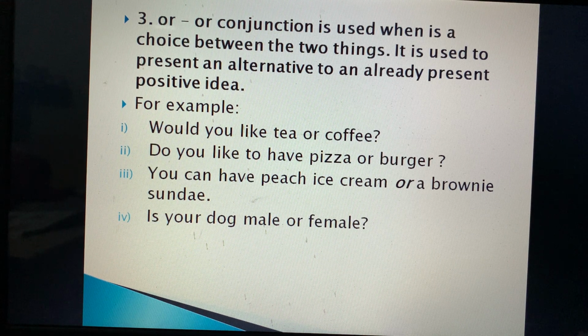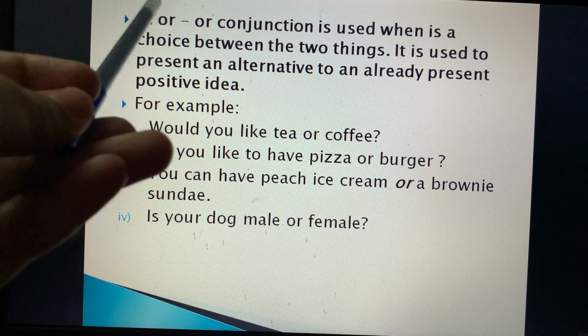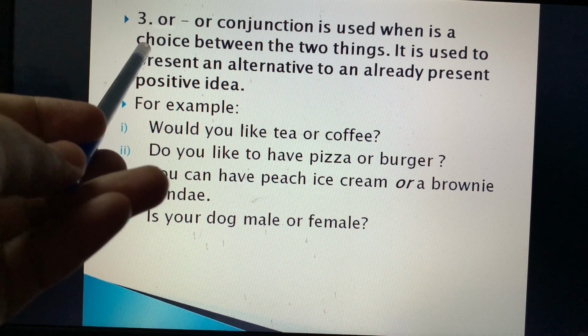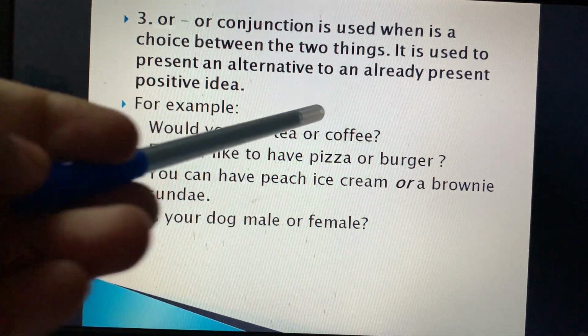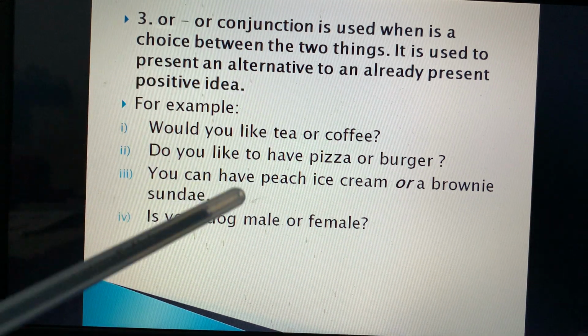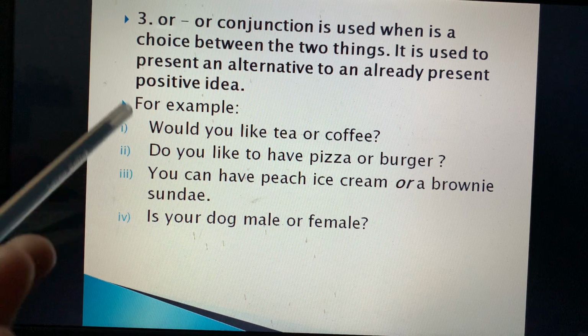Next conjunction is or, में या ये या वो. There is a choice. Or conjunction is used when there is a choice between two things. Means you have two things and you have to select one. So there is a choice over there.